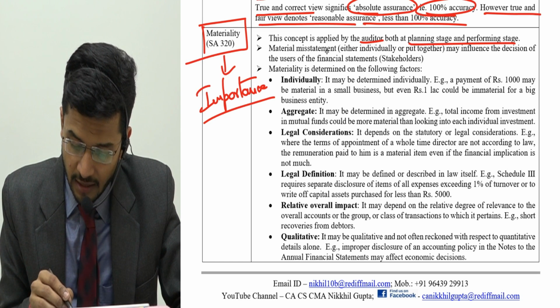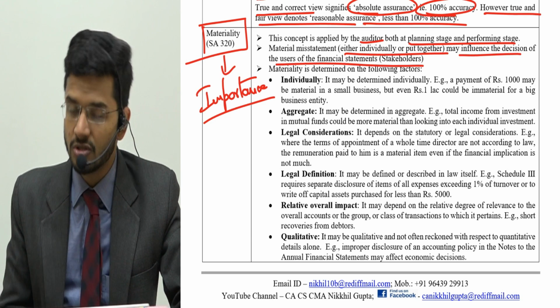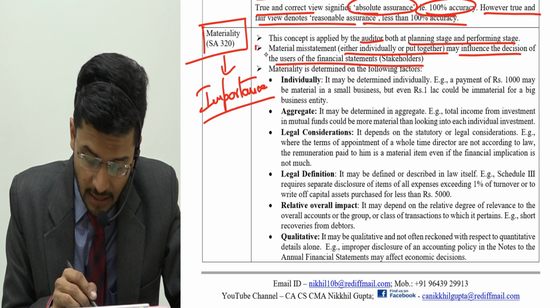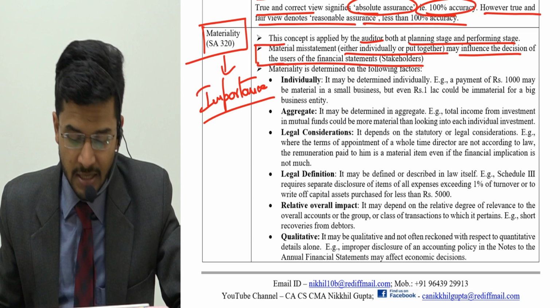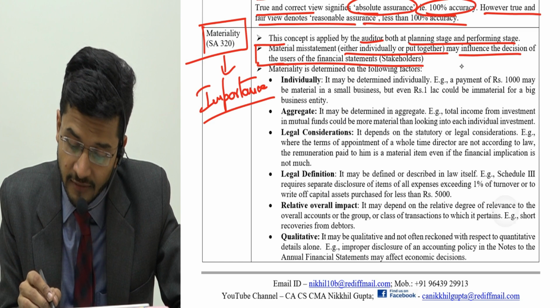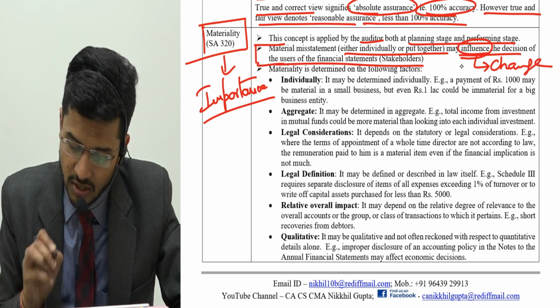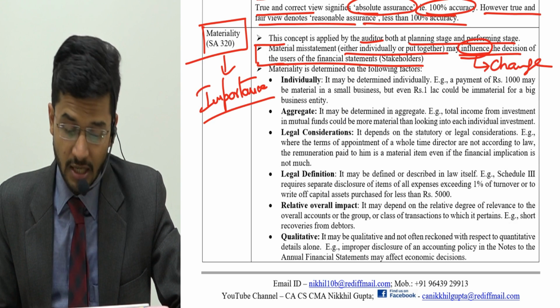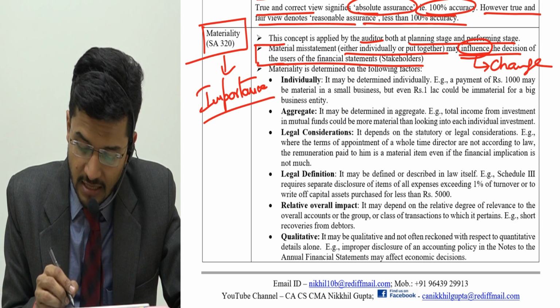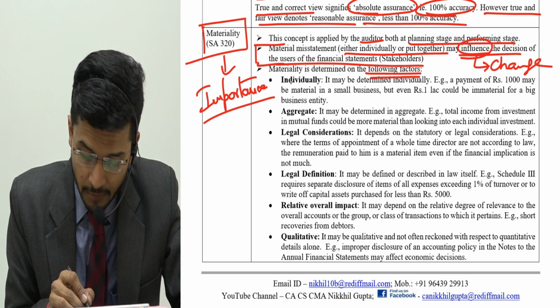Material misstatement, either individually or put together, may influence the decision of the users of financial statements. Now materiality means that if this misstatement is allowed to be put in the financial statement, it will change the decision of the users of the financial statement, then it is material. Materiality is determined on the following factors. Now there are certain factors on which materiality is determined.